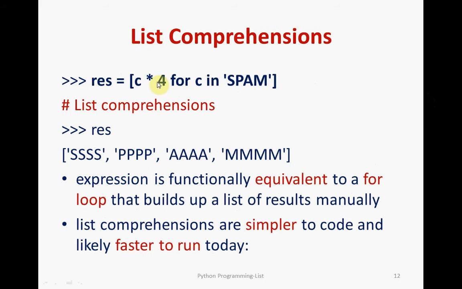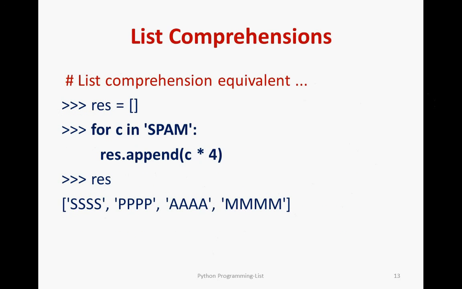You can also go for a comprehension operation like this, for example c star for c in, checking whether spam is present in all this. Its functionality is equivalent to a for loop, but it builds the result automatically. It is simpler to code, and it is also faster to run. It's a very interesting one. So that's what I can tell you about that.